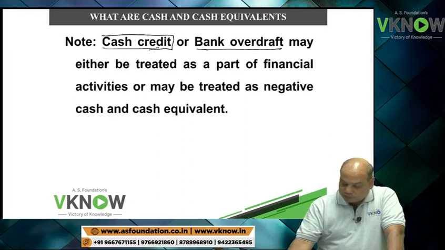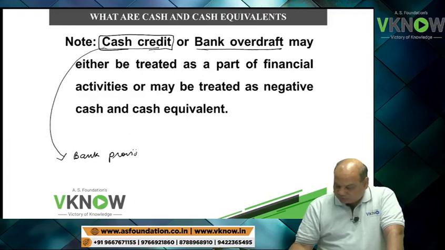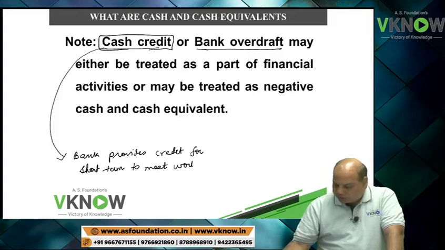First of all, what is cash credit? Bank provides credit for short term to meet working capital requirements.